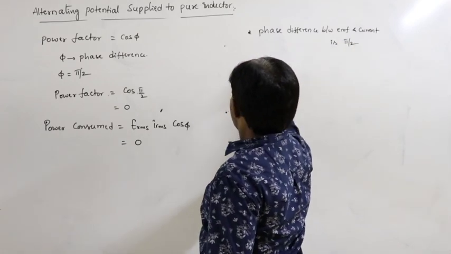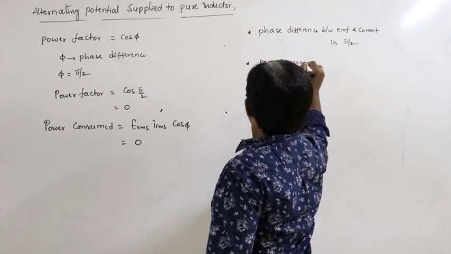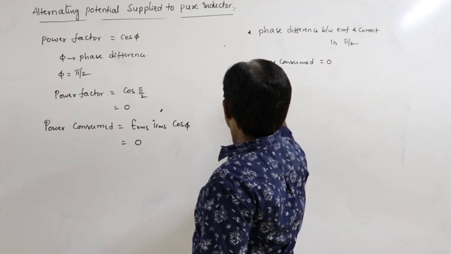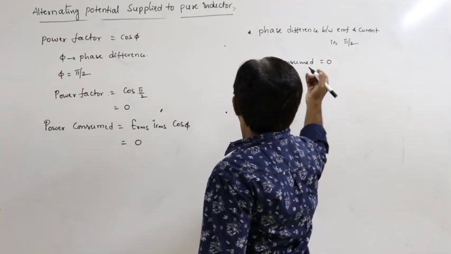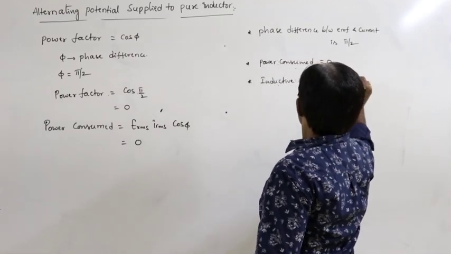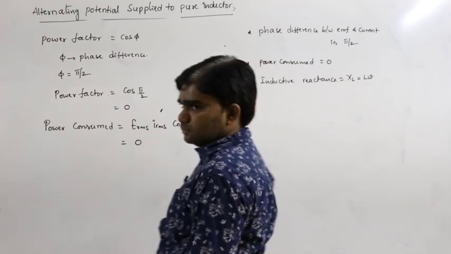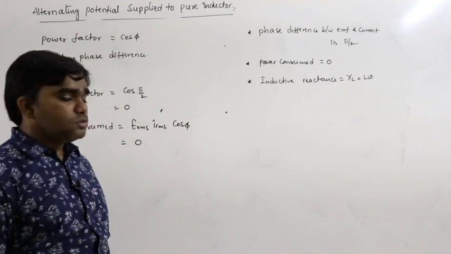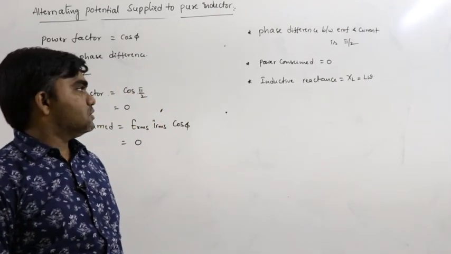Next, power consumed is equal to 0. Next, inductive reactance. Inductive reactance X_L is equal to L omega. So these are the points you have to remember mainly in this.